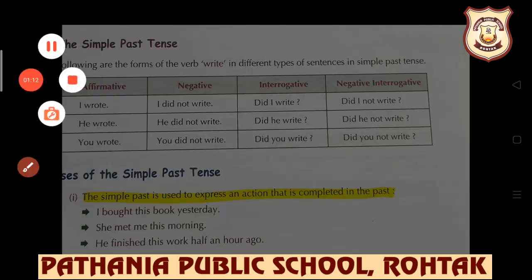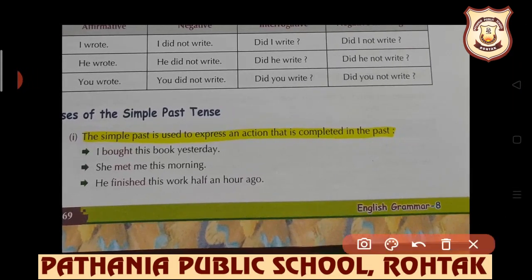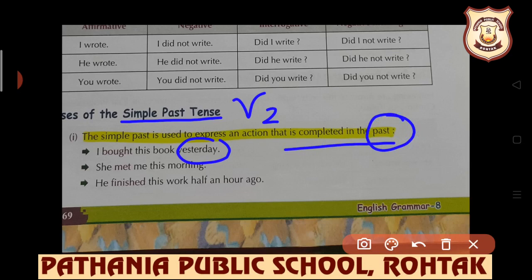Further, students, here are the uses of simple past tense. I have already told you that in simple past the second form of the verb will be used, and here is the signal word also, beta. If you remember, when you were reading the chart in which clues were given, time was given, so you could have read that in simple past, yesterday is used, and it gives the indication that the second form will be used. So the first use is: simple past is used to express an action that is completed in the past. Obviously we are learning about past tense, so the action will be completed in the past.